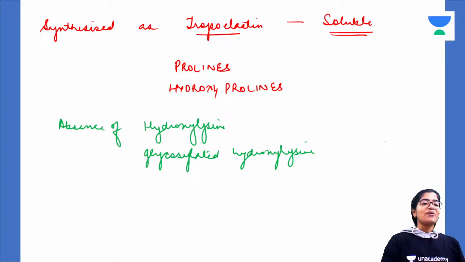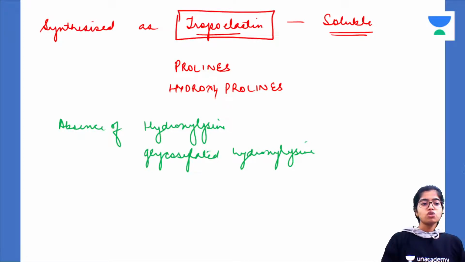Anyway, now this elastin is synthesized as tropoelastin. What was collagen synthesized as? It was synthesized as pre-pro-collagen. Elastin is synthesized as tropoelastin. It is soluble, so it is also present in the plasma.